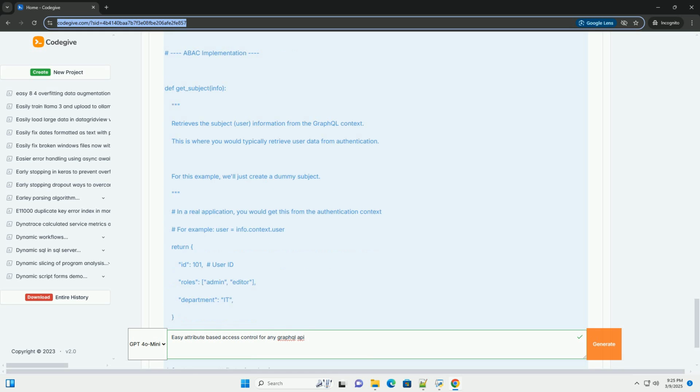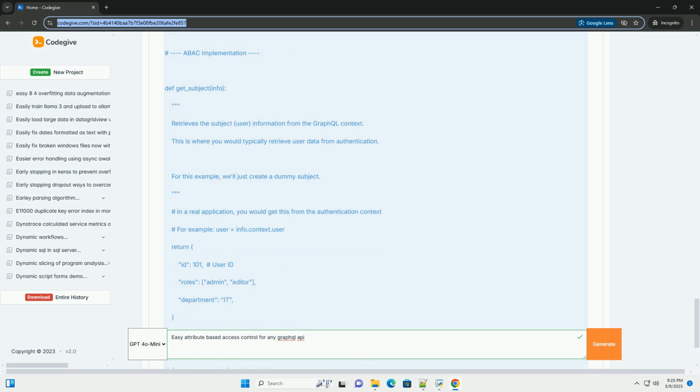OPA evaluates the policy based on the input and returns a JSON response indicating whether access is allowed or denied. The evaluate_policy function parses the JSON response and returns true (allow) or false (deny). This example demonstrates how you can offload policy evaluation to OPA, making your ABAC system more scalable and maintainable.